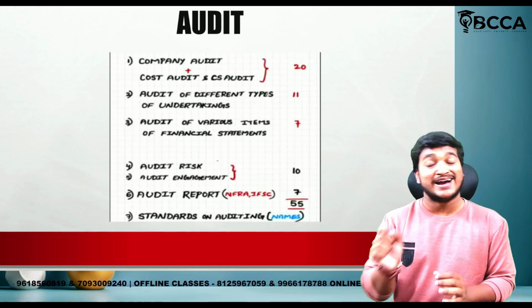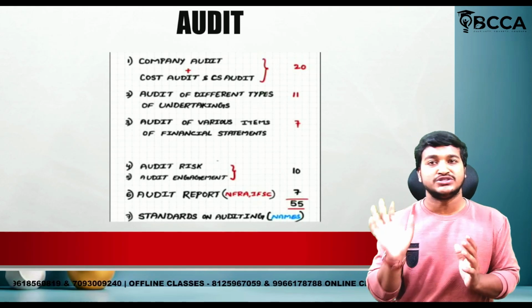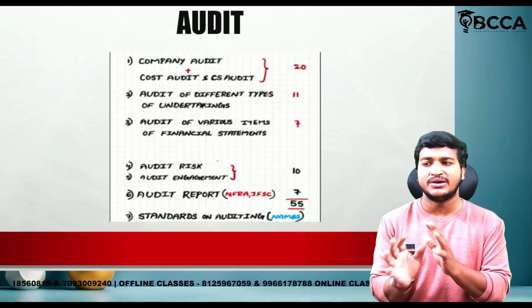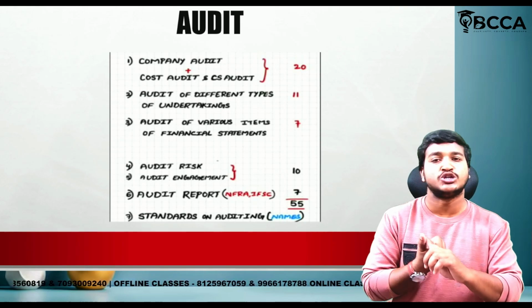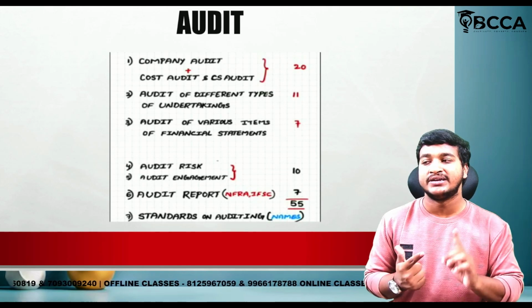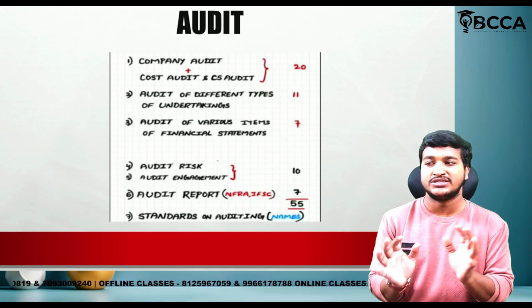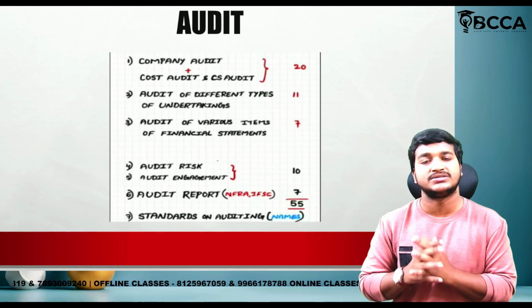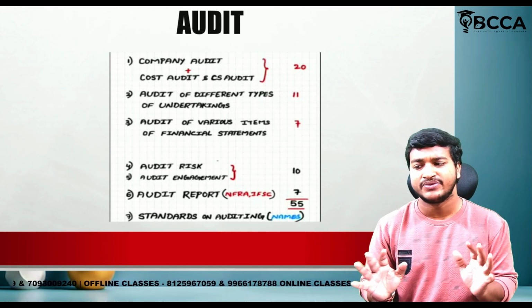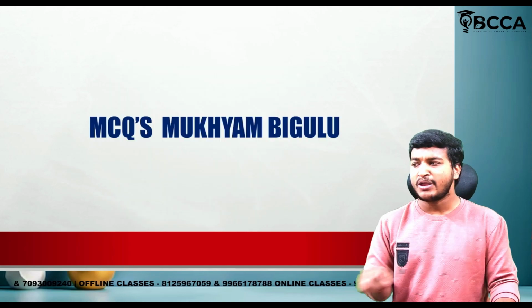Last one, standards on auditing. They're asking 1 MCQ. Maybe they might ask some names, especially some important standards like SA 230, SA 530. 230 is documentation, 530 is sampling. 320, 500, please check all those standard names. That is also I covered in the marathon. You can go through our material also, that is enough. So that's it, guys. So be positive.